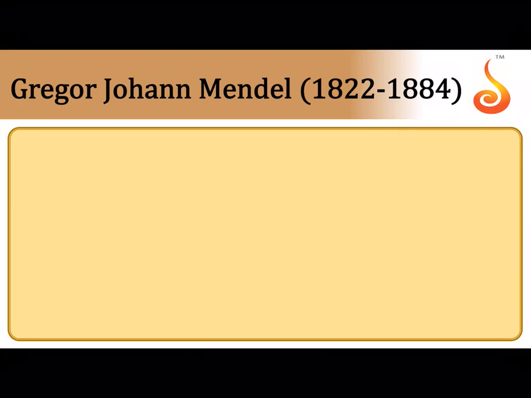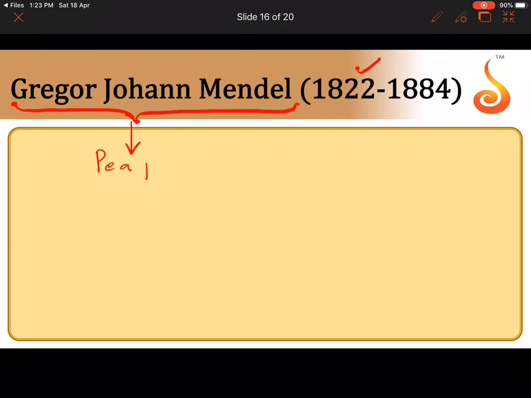Now moving on to Gregor Johann Mendel. All this boils down to, we learnt all these terminologies. It is possible because of the work conducted by a famous geneticist, the father of genetics, Gregor Johann Mendel. Gregor Johann Mendel was born in 1822 and he worked extensively on pea plants. He was living in a monastery. He was a school teacher living in a monastery in Brunn of the Czech Republic, known as Brunn in German. In this place he was living in a monastery as a schoolmaster.